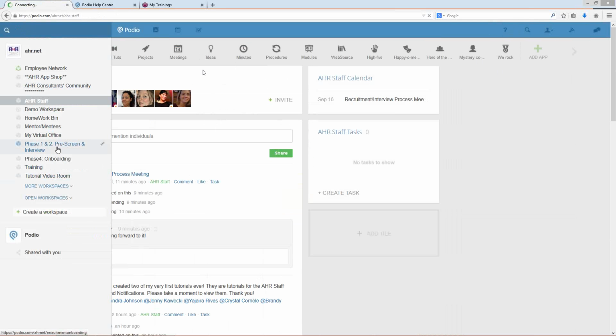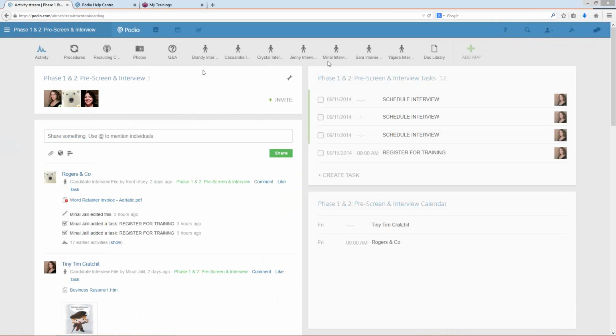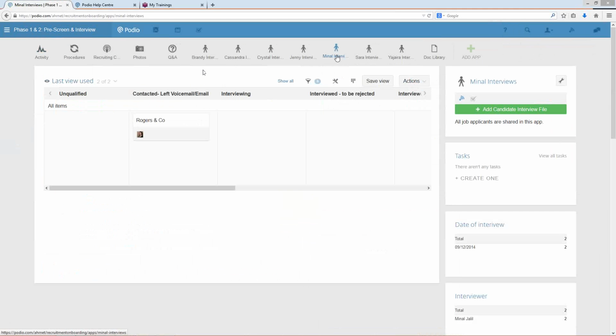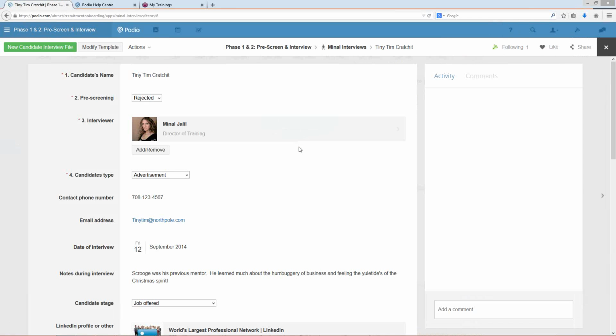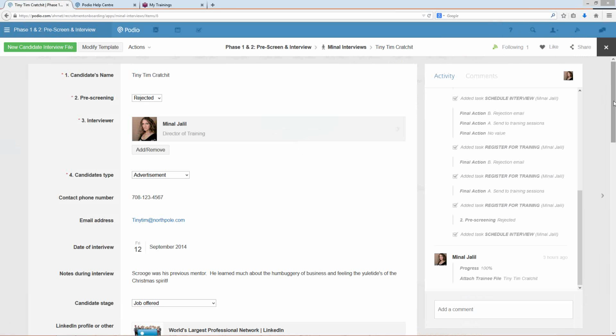I'll show this in another tutorial, but basically this was part of the process. I'll go ahead and select for myself here. We have Tiny Tim Cratchit from A Christmas Carol. And here you can see that there is a calendar option, date of interview.